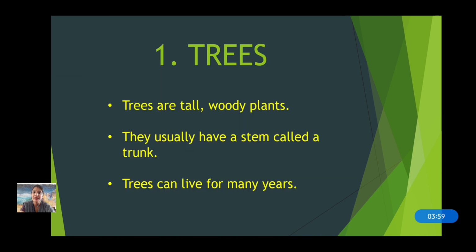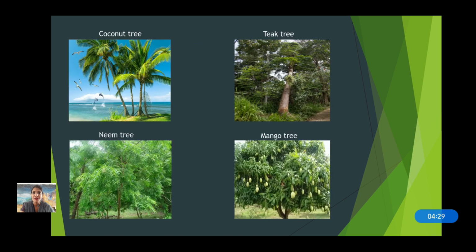Now trees. What are trees? You see around there are so many plants when you go out for playing, when you go on walks. Trees are tall woody plants. They usually have a stem called a trunk and trees can live for many years. You all know what trees are? Yes? Okay. Now examples of trees: coconut tree, teak tree, neem tree, mango tree.